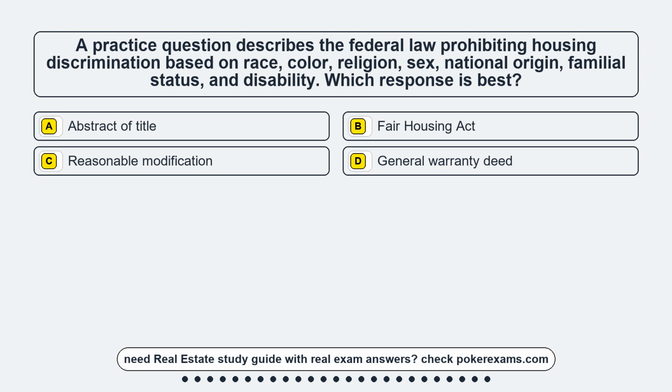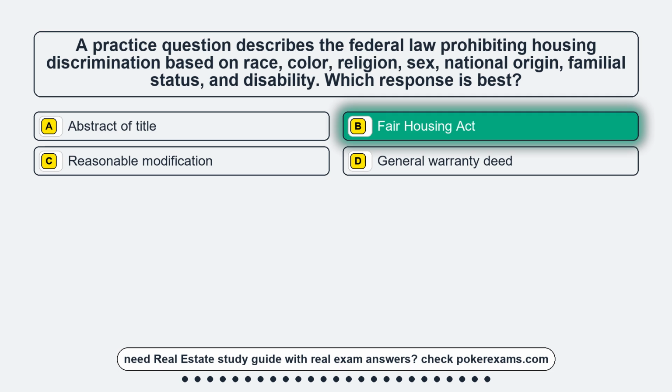Question 1. A practice question describes the federal law prohibiting housing discrimination based on race, color, religion, sex, national origin, familial status, and disability. Which response is best? Option A, abstract of title. Option B, Fair Housing Act. Option C, reasonable modification. Option D, general warranty deed. The correct answer is option B, Fair Housing Act.